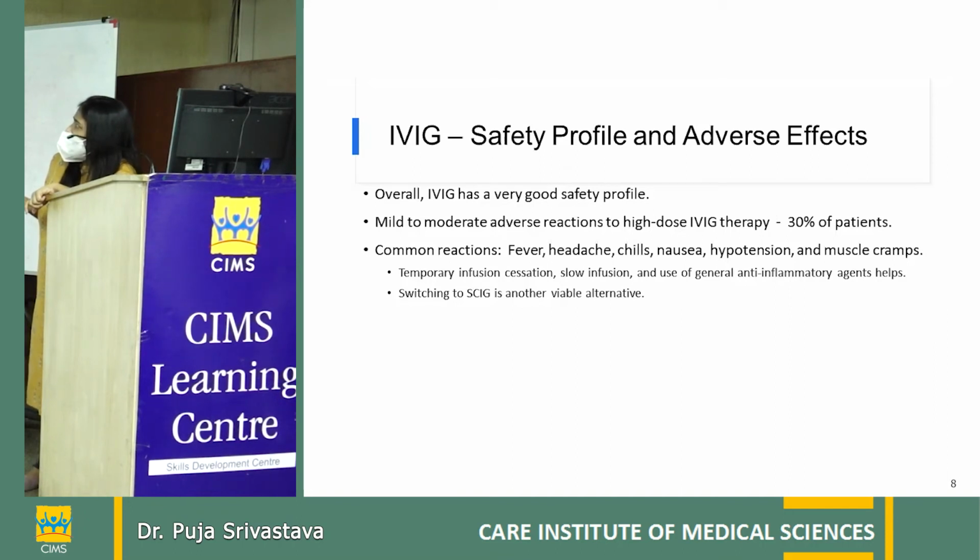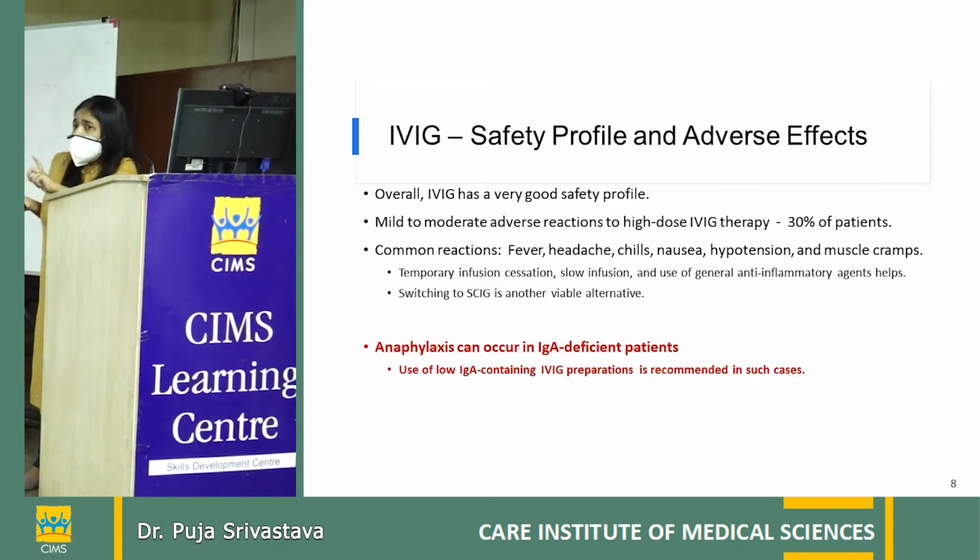Mild to moderate adverse reactions can occur in 30% of patients, which is generally managed by temporarily holding it, slowing the rate of infusion, and giving some NSAIDs and antihistaminics. And for those who develop recurrent reactions, they can be switched to subcutaneous infusions. We have seen deaths with this drug also, so we need to be cautious here.